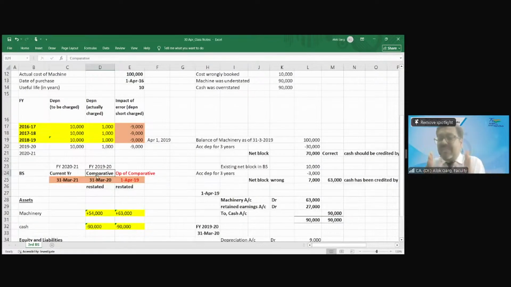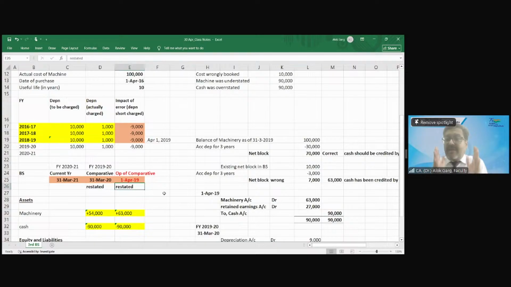There is a comparative balance sheet for FY 19-20 also, which you are required to provide. You need to restate the comparative balance sheet. You need to restate your comparative numbers. And what is the opening? If you need to restate your comparative number, which is 31st March 20, you need to correct the opening balance also. What is the opening of the comparative period? The opening of the comparative period is 1st April 2019. It means you need to correct the opening of the comparative number also, right?